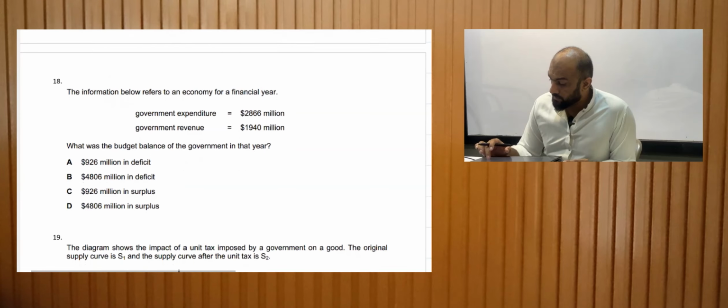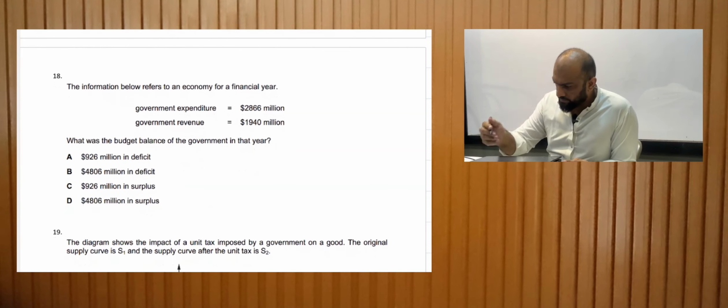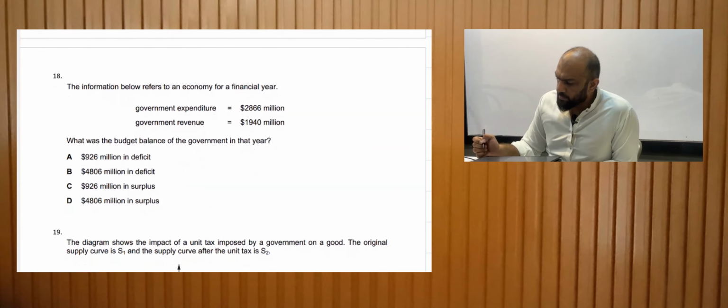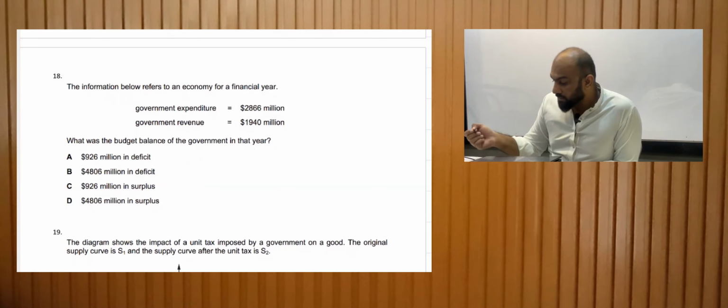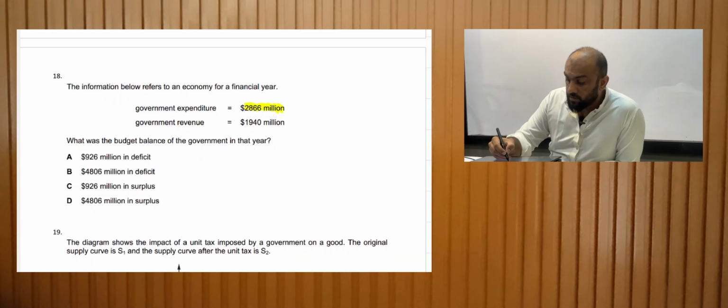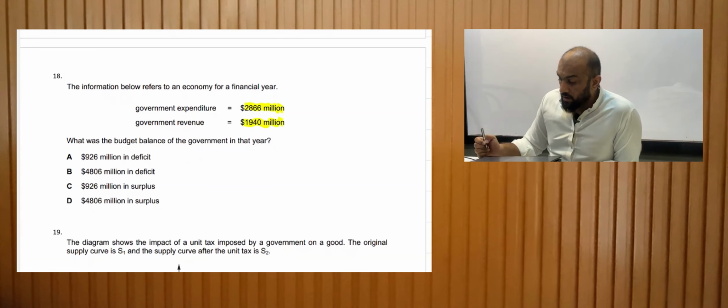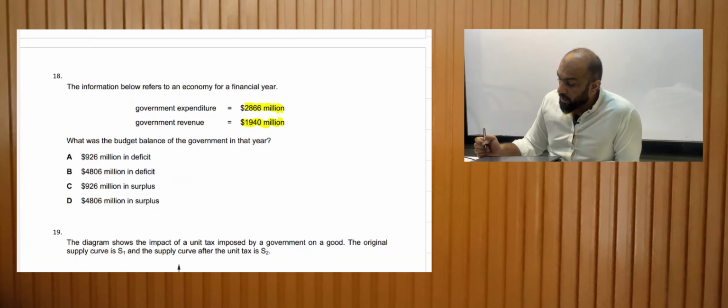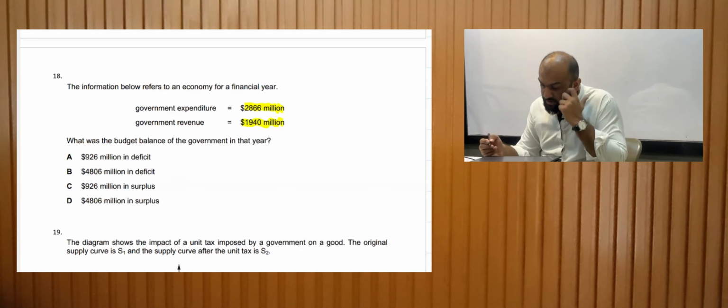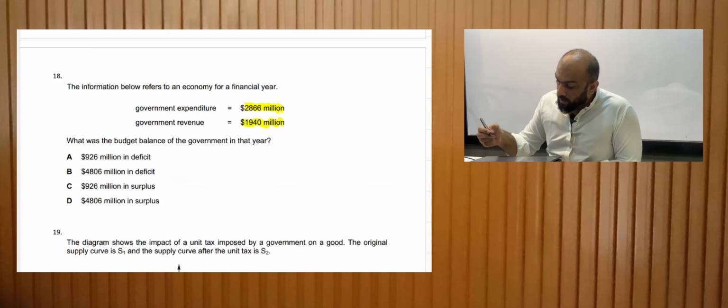All right, now 18. The information below refers to an economy for a financial year. The government expenditure 2866, government revenue 1940. What was the budget balance of the government in that year? Now we just need to find out the difference. The difference would be